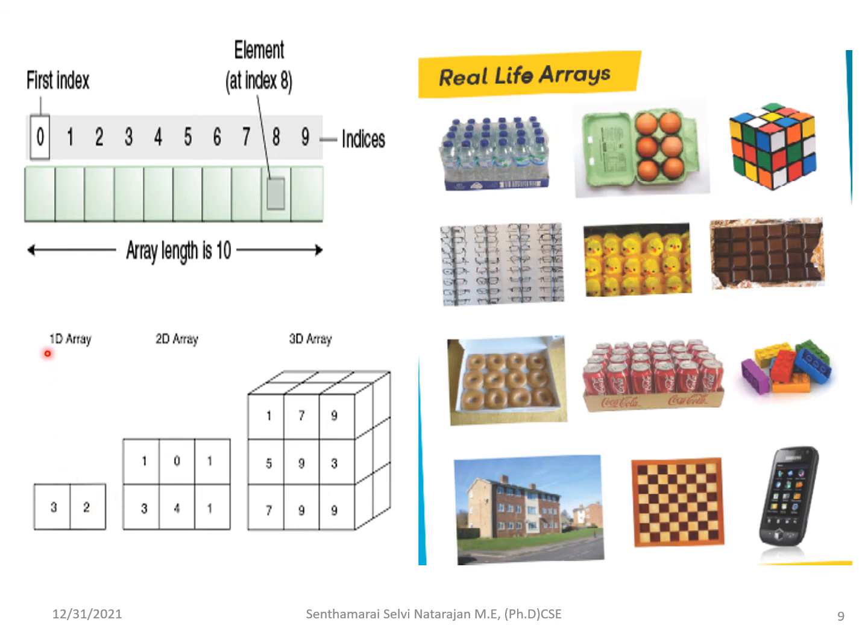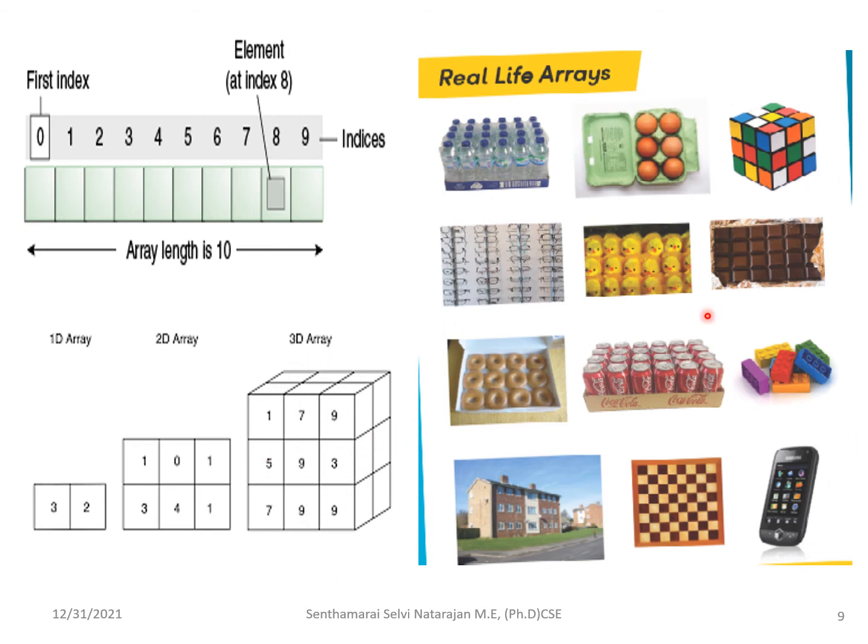For example, I have also said there is a one dimensional array, two dimensional array, and then three dimensional array. Okay, here there is only one row. In a two dimensional array we have rows and then columns. In a three dimensional array we have 3D structures, where again each one has rows and then columns. So this is the 3D array.